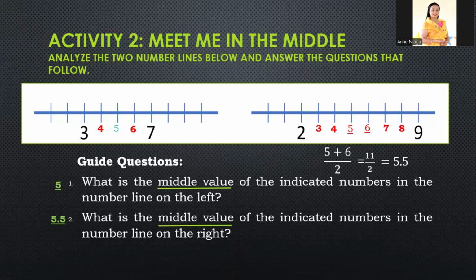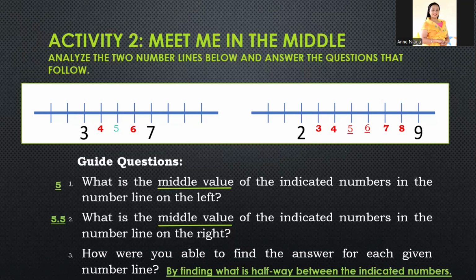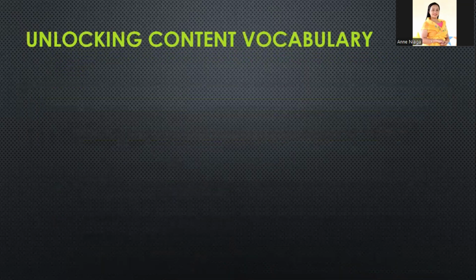Okay. Now, in number 3, how were you able to find the answer for each given number line? Of course, we find it by finding what is halfway between the indicated numbers. Kung ano nga ba ang nasa gitna. Kung ano yung halfway in between sa dalawang numero.